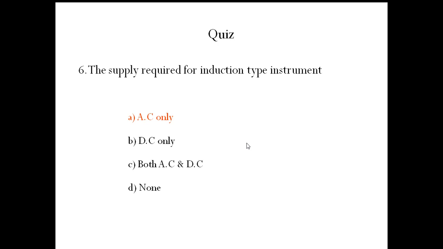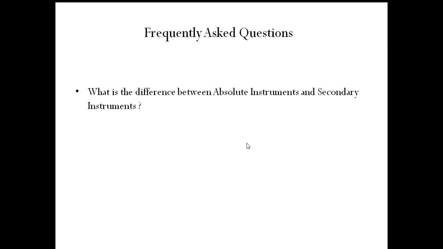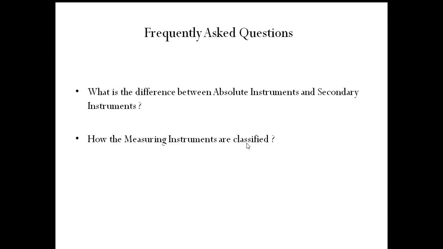So how the induction type instrument will be working? So moving iron type instrument, how it is working, how they are classified, attraction type and repulsion type, how those will be working, how the construction will be there, and what are the advantages and disadvantages. We will discuss in the next class. Induction type instruments.